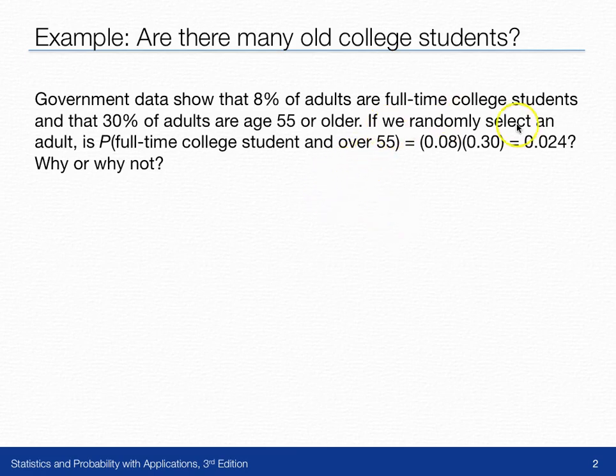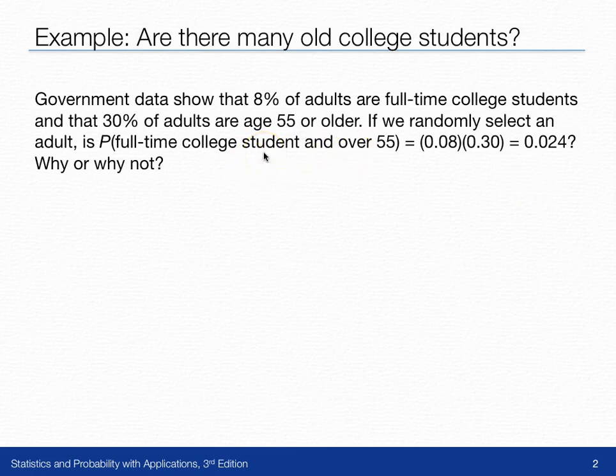We want to know that if we randomly select an adult, is the probability that they're both of those two things, a full-time college student and over 55, the same as the product of the probabilities of the individual events themselves? 8% are college students, 30% are over 55. If I multiply those two, I get 0.024. Is it true that 2.4% of the population is both of these two things?